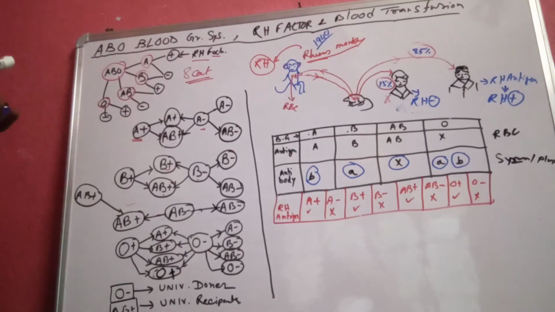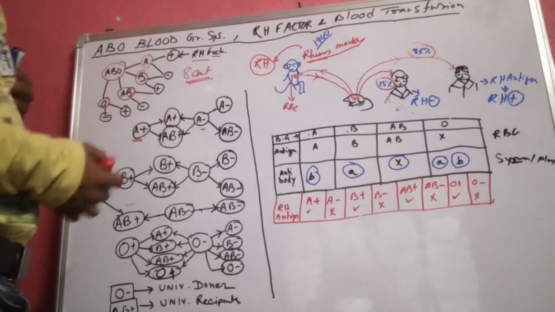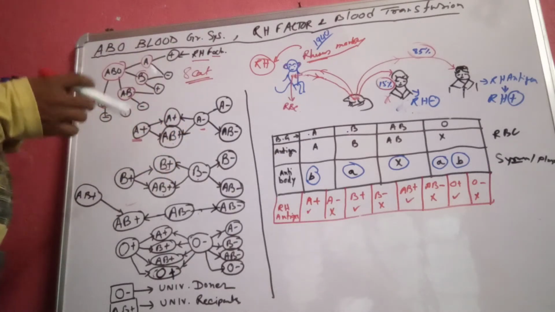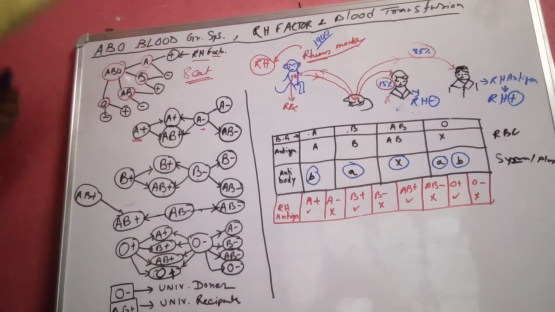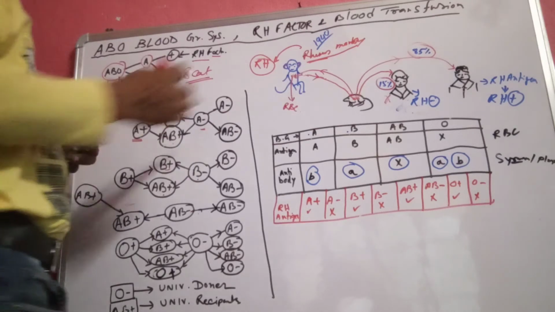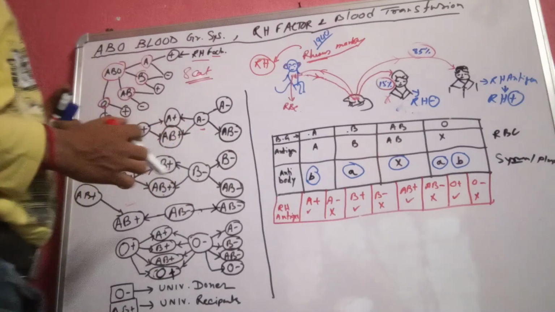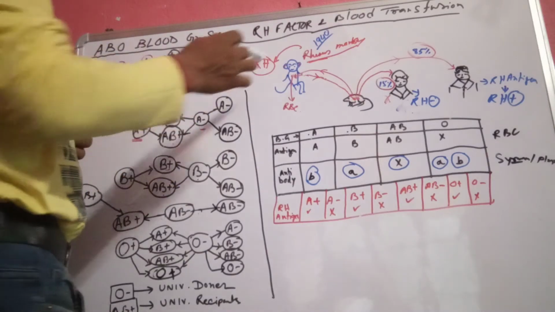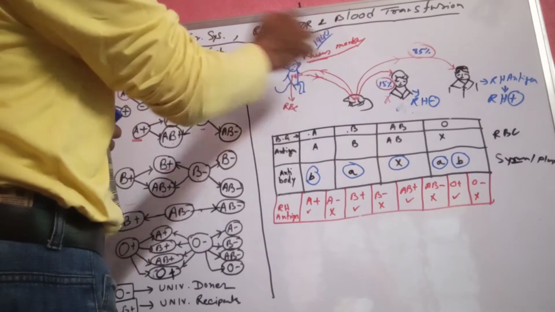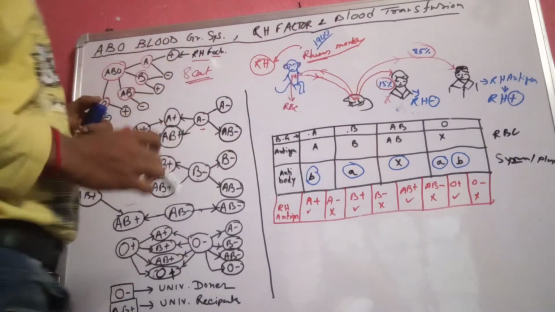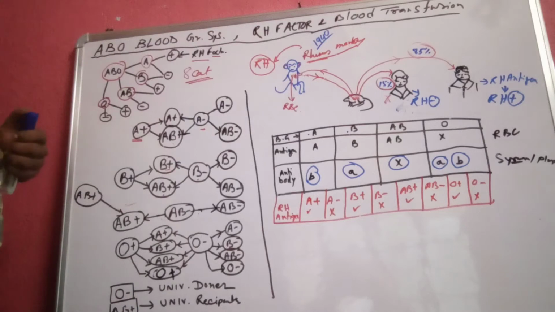Today I will discuss the ABO blood group system, Rh factor and blood transfusion. Before we start that, I have to tell the story behind the discovery of the Rh factor. In 1940, some scientists were doing research on the rhesus monkey. The Rh factor name came from the rhesus monkey.